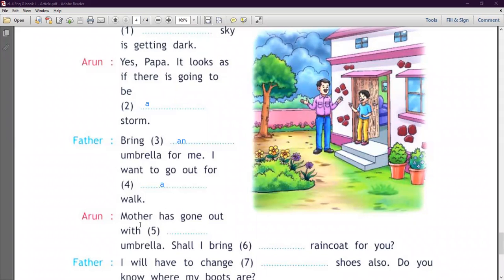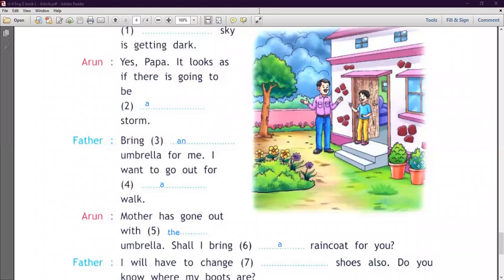Next, Arun says, mother has gone out with the umbrella. I'm talking about the umbrella, so here we use the, क्योंकि हमने पहले ही umbrella के बारे में बात कर ली है. Bring an umbrella for me, and वापस से हम बात कर रहे हैं उसी umbrella के लिए. So next time we use the article. Clear? Shall I bring a raincoat for you?